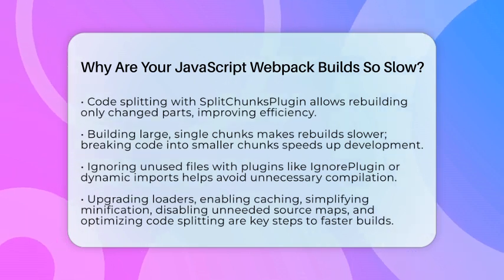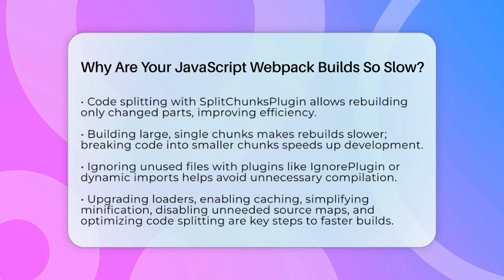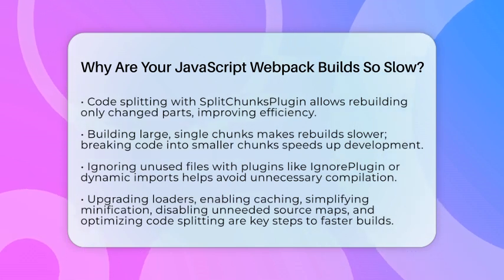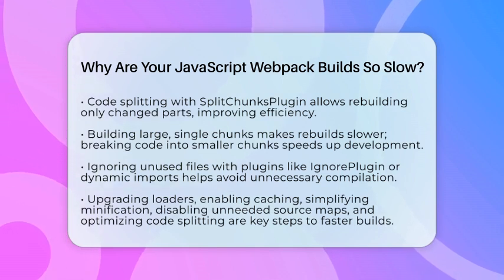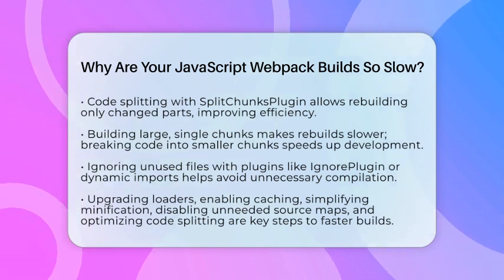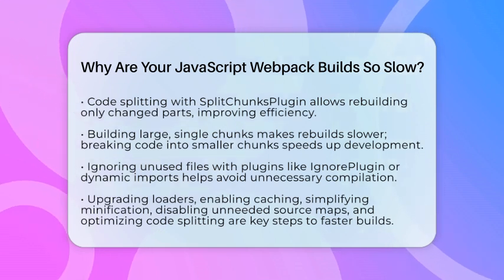To make your Webpack builds faster, upgrade slow loaders and plugins, turn on caching and parallel processing, simplify minification, disable source maps when not needed, optimize module resolution, and split your code into smaller pieces. Fixing these areas can turn a sluggish build into a quick one, making your development smoother and more efficient.